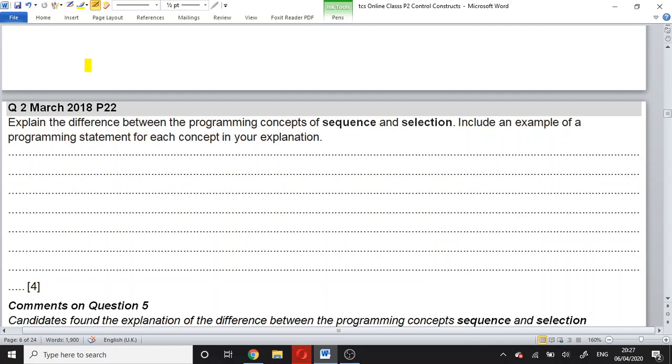Remember that this is a 4 mark question. It means 2 marks for sequence and 2 marks for selection. Out of these 2 marks, 1 mark will be for the definition and 1 mark for the example of a programming statement. Do it quickly. Hurry up.